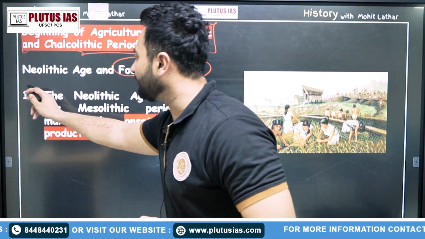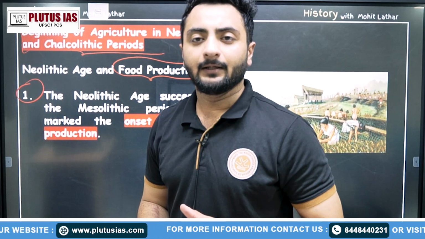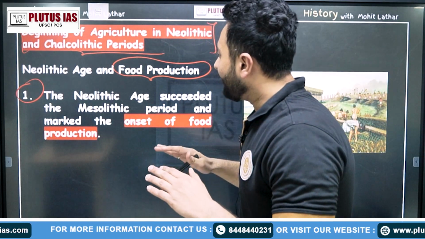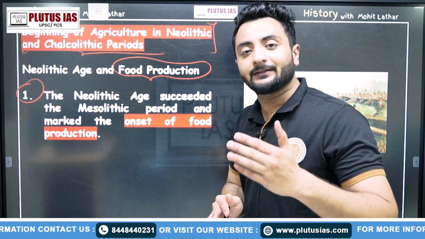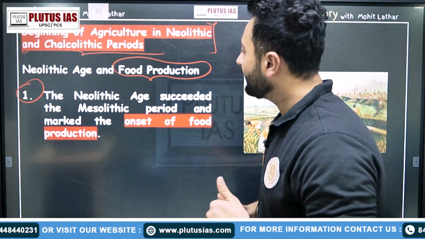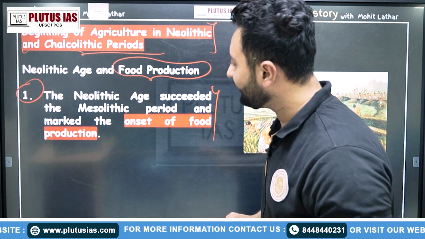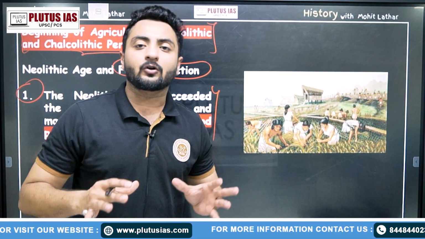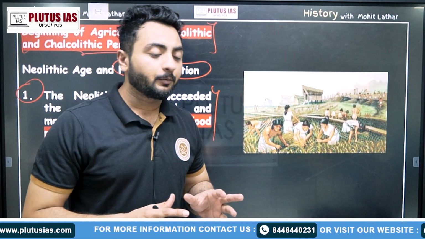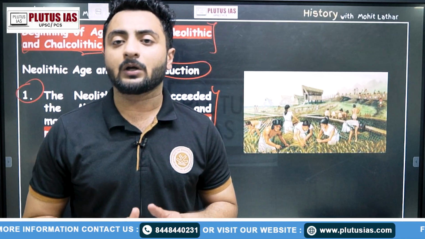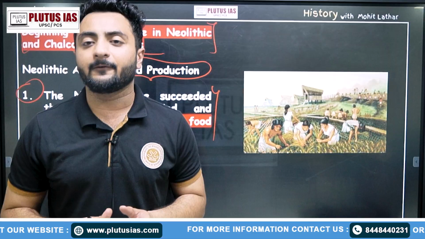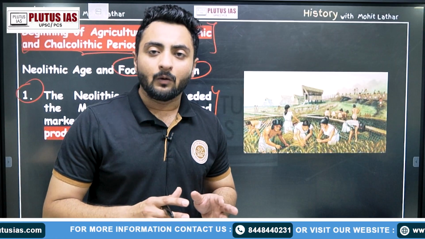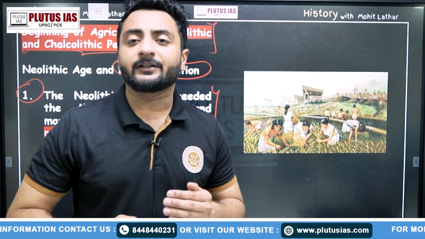Now, if we look at the important points explaining food production in the Neolithic age, we must focus on the fact that the Neolithic age succeeded the Mesolithic period and marked the onset of food production. Different scholars provide different theories about how, from the Mesolithic period itself, humans were aiming to settle down.